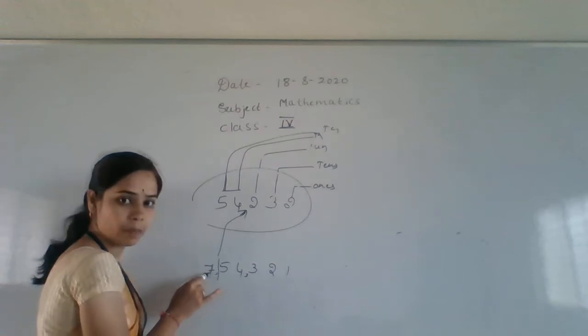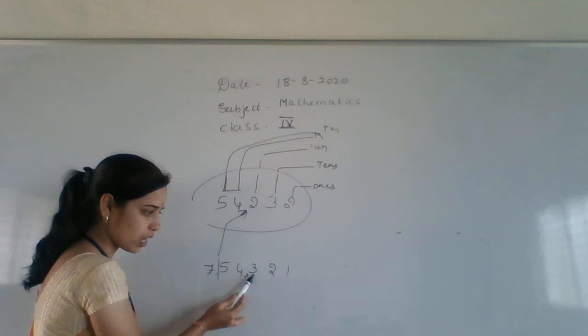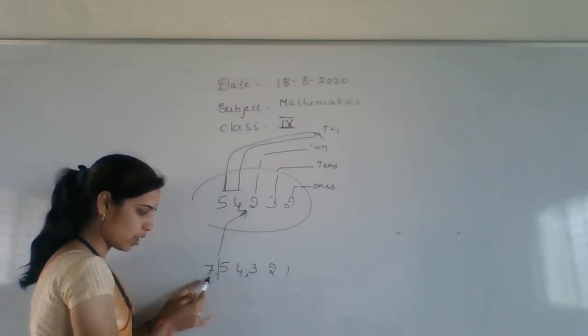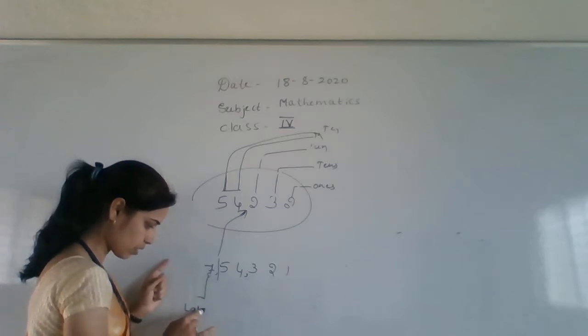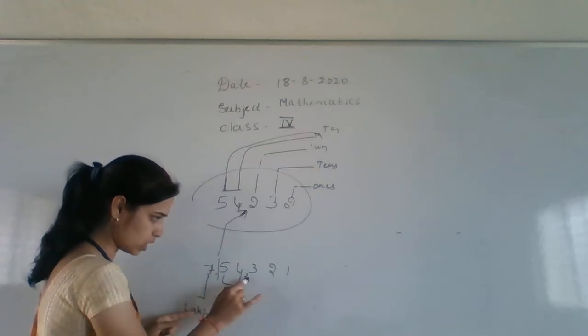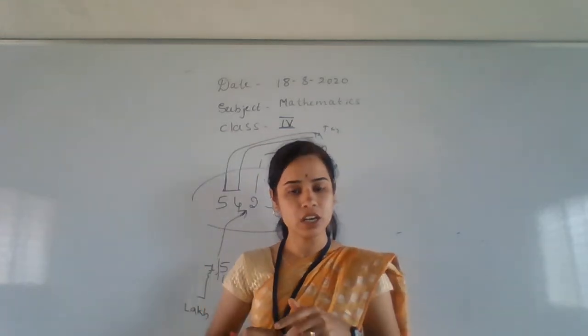This one is 7 lakh. Ones, tens, 100, 1000, 10,000 and lakh. 7 lakh. It's in the lakh place. 7 lakh 54,321. I hope you all understood, children, how to read the numbers.